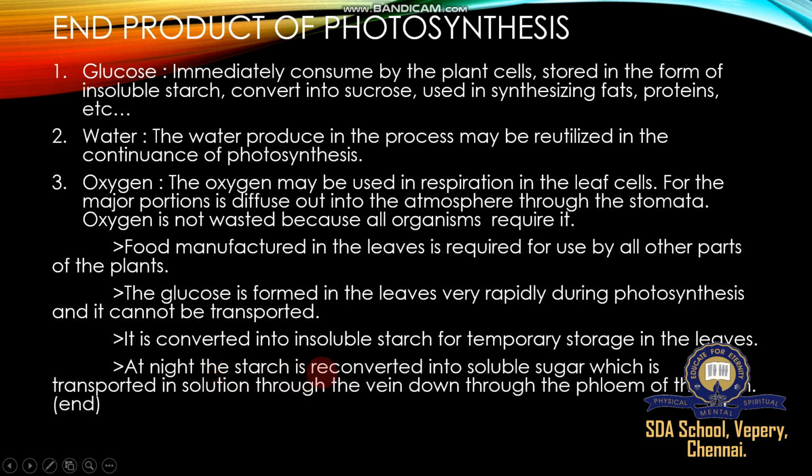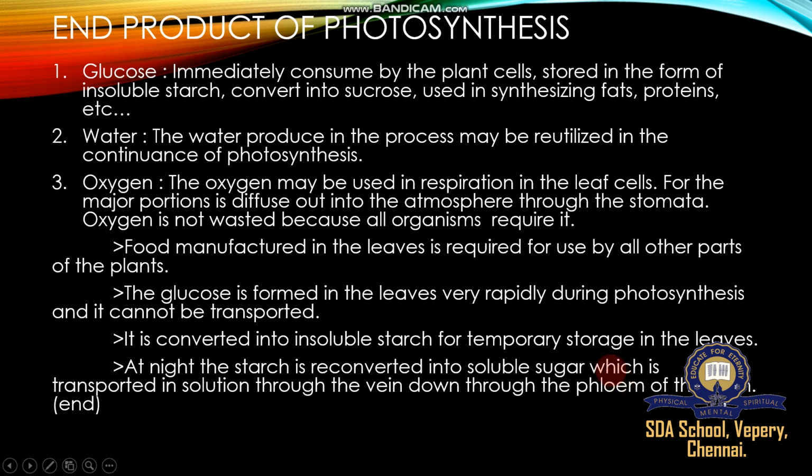At night the starch is reconverted into soluble sugar, which is transported in solution through the vein down through the phloem of the stem. So the glucose produced during photosynthesis is converted to starch, and this starch is reconverted into soluble sugar during the night. Soluble means easy to absorb, because all plants require energy.